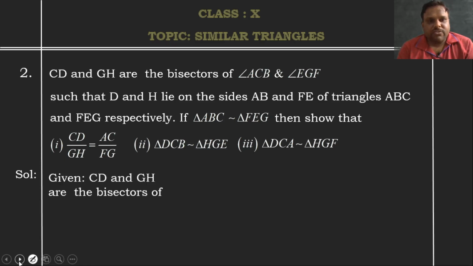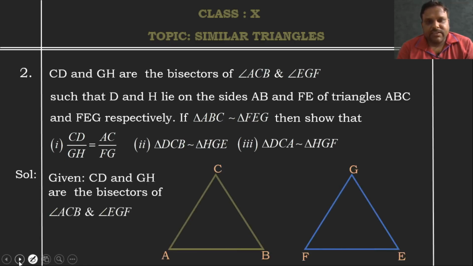So, when you come to the solution of this, what is given for us? CD and GH are the bisectors of these angles. See, these are the two triangles here. ACB is the first triangle and EGF is the second triangle. So, we are going to draw one line here which will be the bisector of angle ACB, and one line here which will be the bisector of angle FGE.